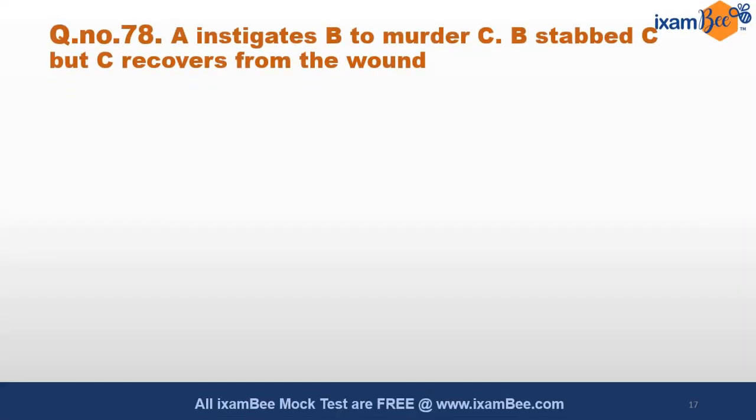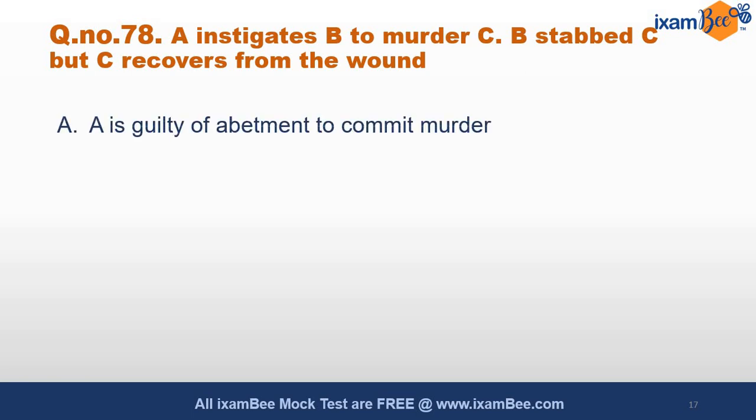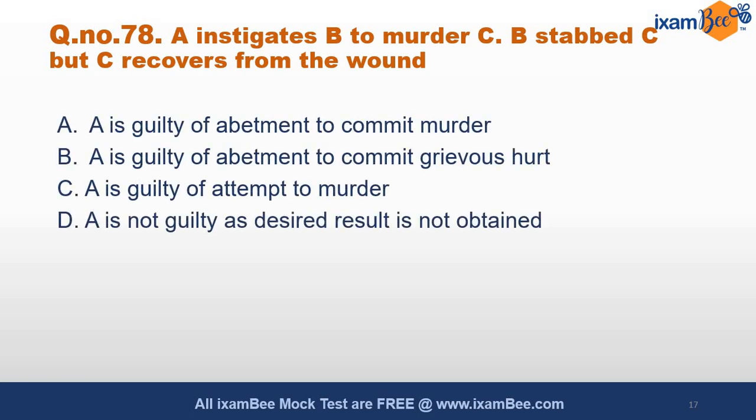Question number 78. A instigates B to murder C. B stabbed C, but C recovers from the wound. What will be the result? C has recovered anyhow. तो ऐसे situation में क्या होगा? What will be the conclusion? A is guilty of abetment to commit murder, abetment to commit grievous hurt, guilty of attempt to murder, not guilty as desired result is not obtained.